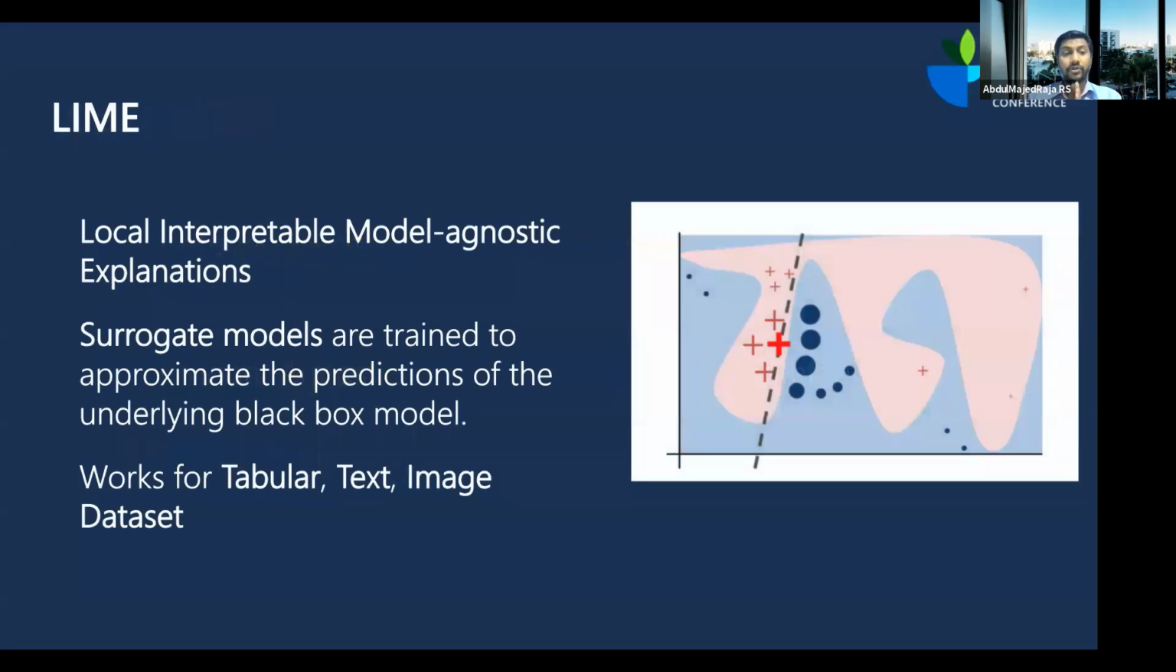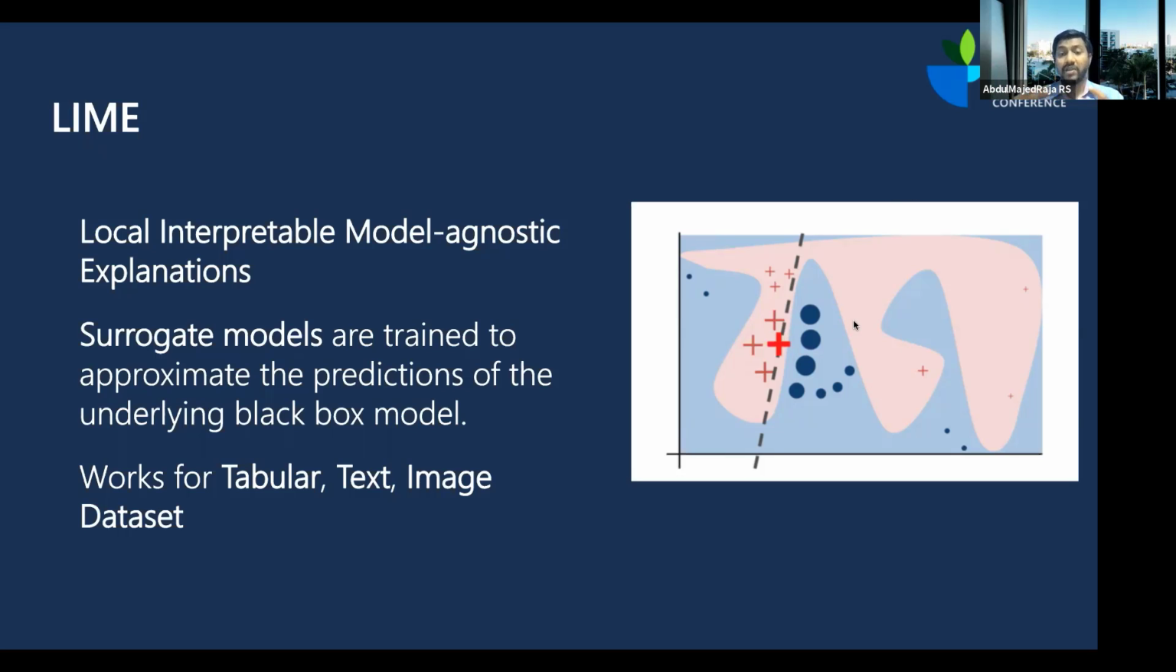So let's quickly get into the first method that we're going to look at. The first method is Local Interpretable Model-agnostic Explanations, which is called LIME. As the name suggests, LIME is interpretable and also model agnostic. What LIME does is this: when there is a global model, which is a black box model that you cannot understand, an opaque model, LIME builds a surrogate model. So let's say this is a model that differentiates between blue and red, and you have a global model with a decision boundary that's quite nice.